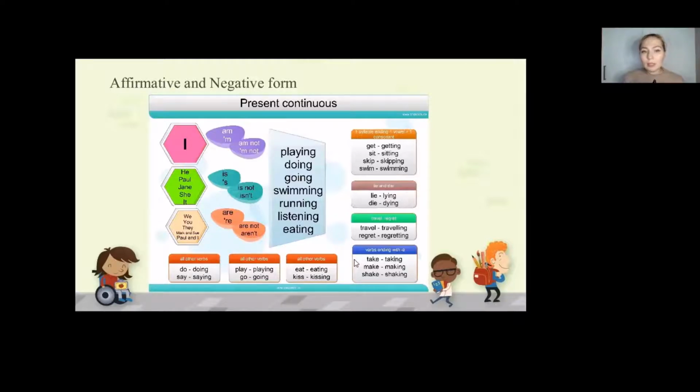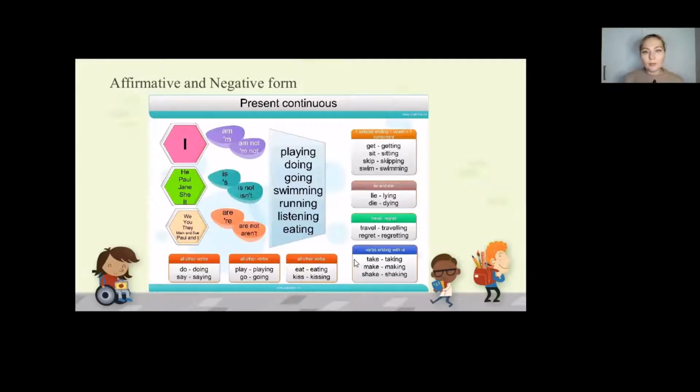So as you see here, we can actually transform the infinitive forms of verbs into the form of progressive. So do, doing, say, saying, play, playing, go, going, eat, eating, kiss, kissing, take, taking, make, making, shake, shaking, travel, traveling, regret, regretting, lie, lying, die, dying. So these are some exceptions as well.